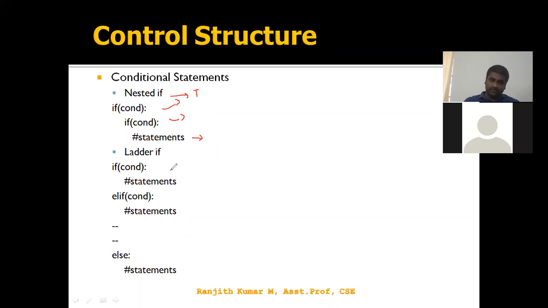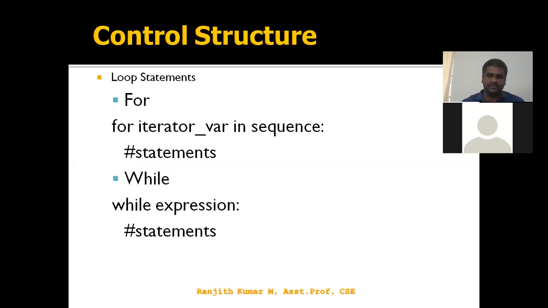A ladder if tests the false side. If it is true, we execute this statement. If it is false, I have another condition. If it is false, another condition, and another. Last, we have else, the false side. So we are testing again and again on the false side, which is called a ladder if. If we test the condition on the true side again and again, it is called nested if. We'll discuss the programs belonging to this slide representation.